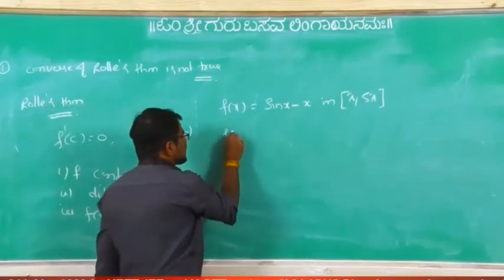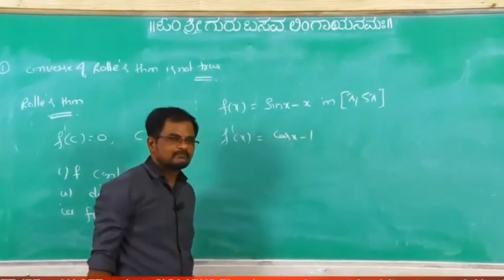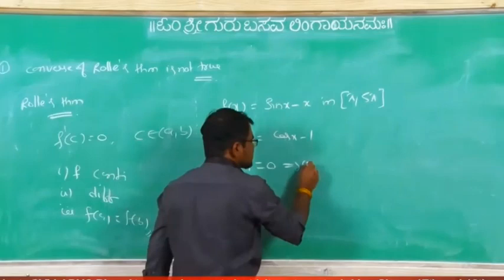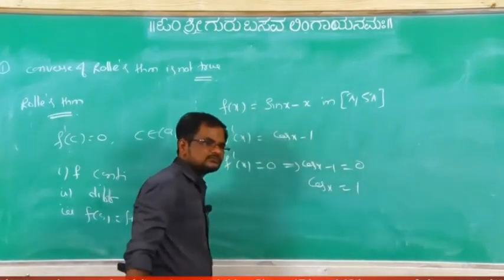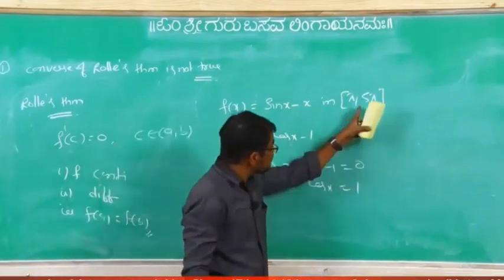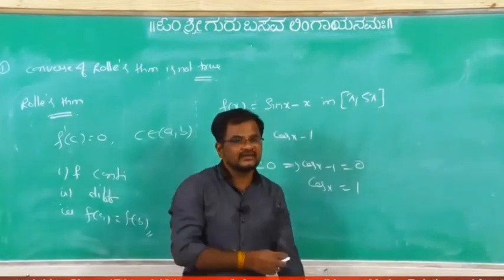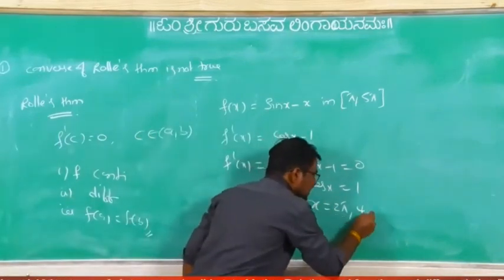See here, f dash x equals cos x minus 1. Take f dash x equal to 0, that implies cos x minus 1 equals 0, cos x equals 1. Is there any point between these which satisfies cos x equals 1? x equals 2 pi and 4 pi.